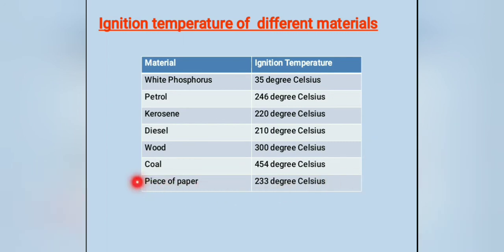For example, if I want to burn coal, I have to apply 454 degrees Celsius of heat. Then only the coal will burn. If I want to burn a paper, I have to give 233 degrees. Then only the paper will burn.